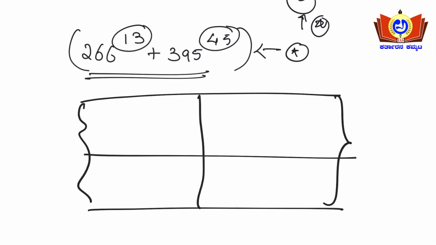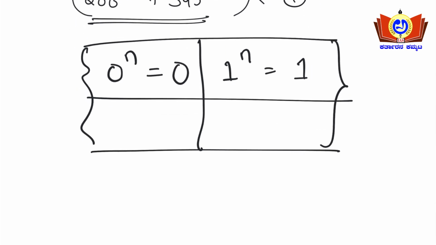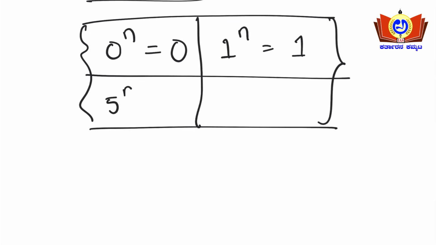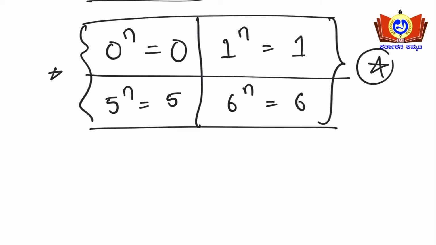The formula is: 0 to the power of n equals 0. 1 to the power of n equals 1. Similarly, 5 to the power of n equals 5, and 6 to the power of n equals 6. You need to remember this: 0 to the power of n will be 0, 1 to the power of n will be 1, 5 to the power of n will be 5, and 6 to the power of n will be 6.